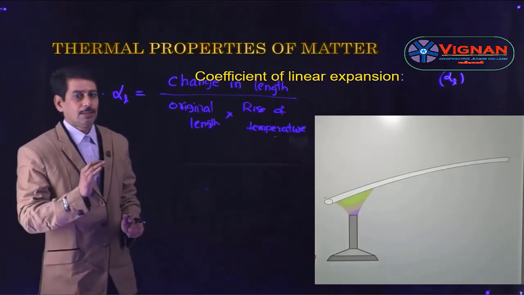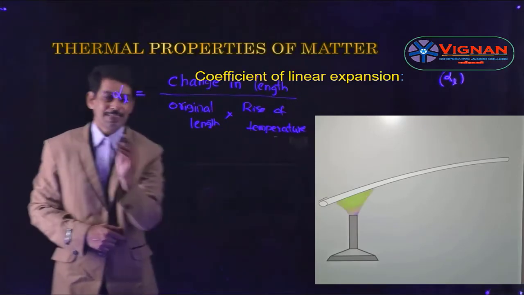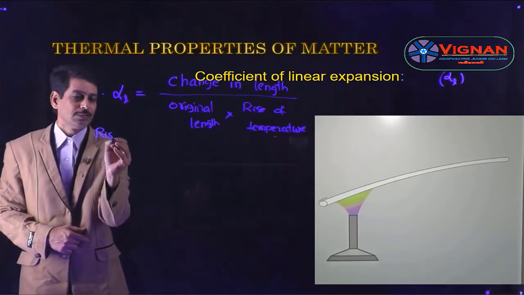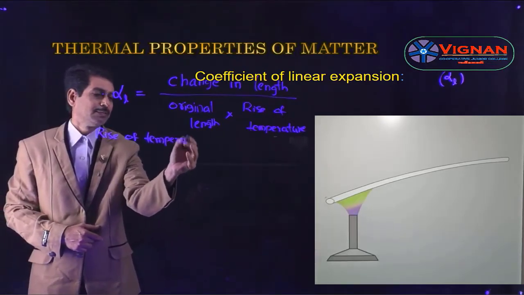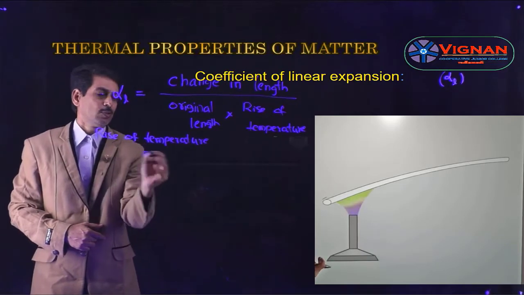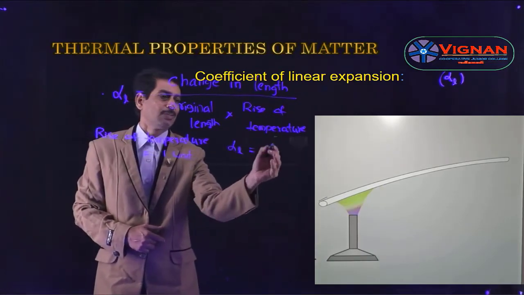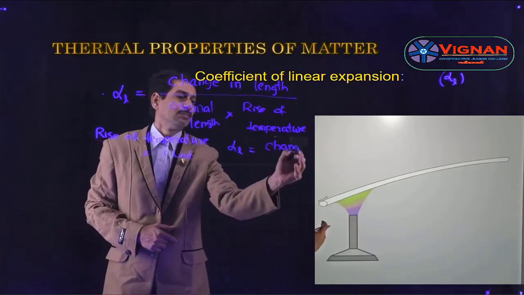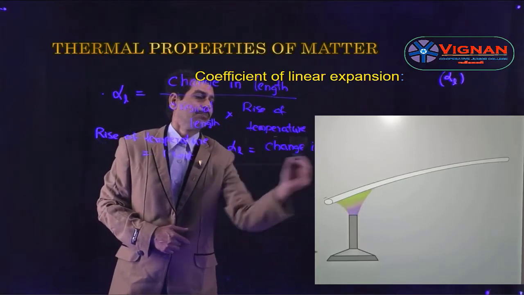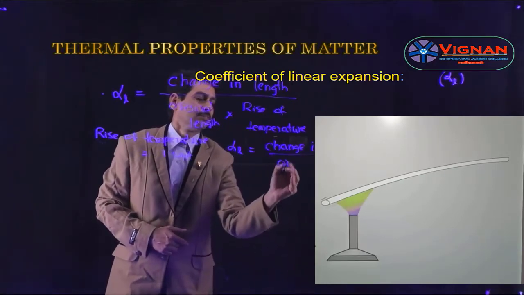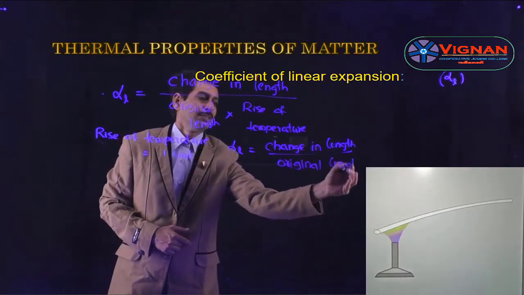So if we consider this rise of temperature as 1 unit, then this formula becomes alpha L is equal to change in length by original length.